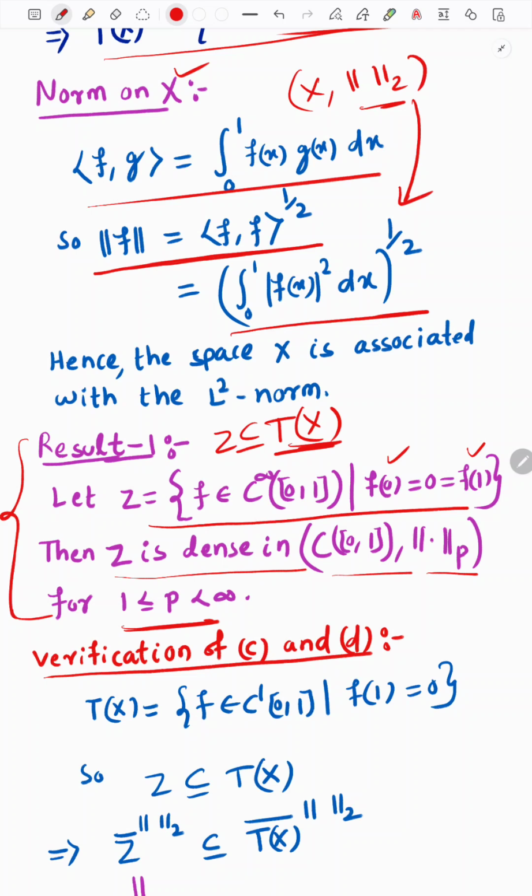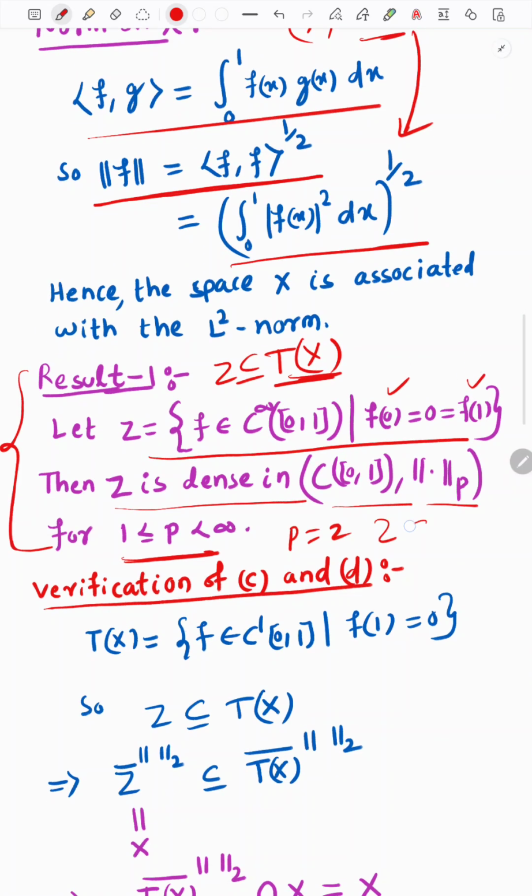Since Z is dense, and here in our problem p is equal to 2, this set Z is dense in C01, means Z is a subset of C01 and Z closure is equal to C01 with respect to this norm,